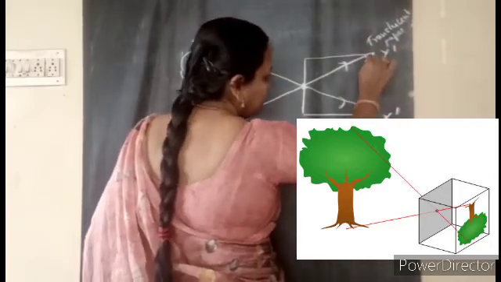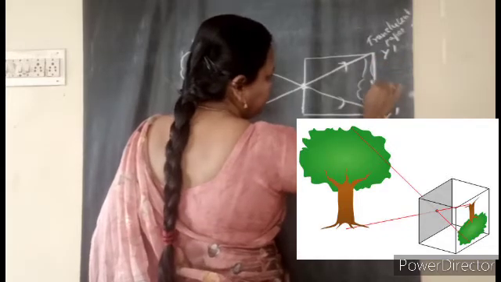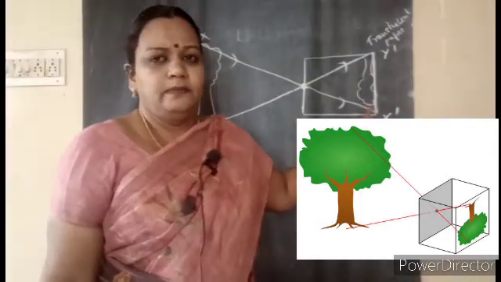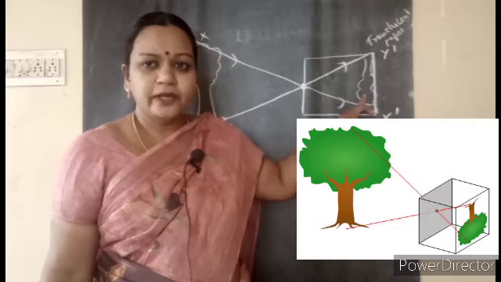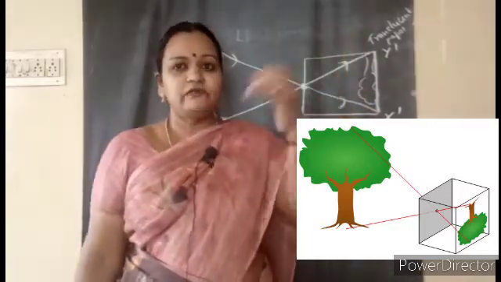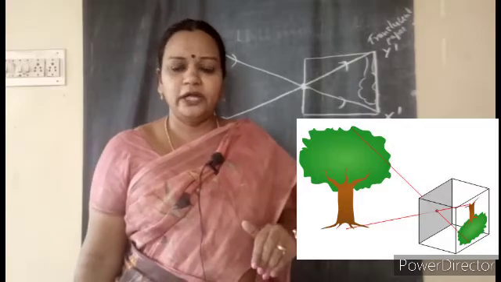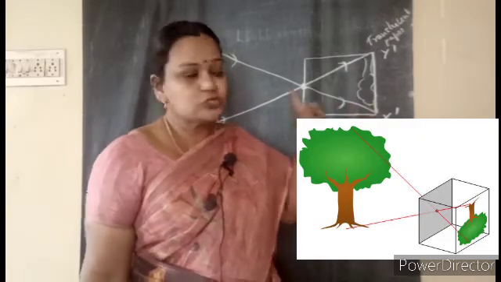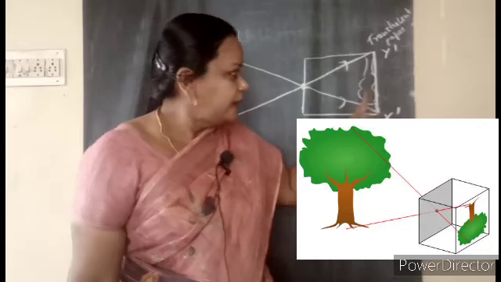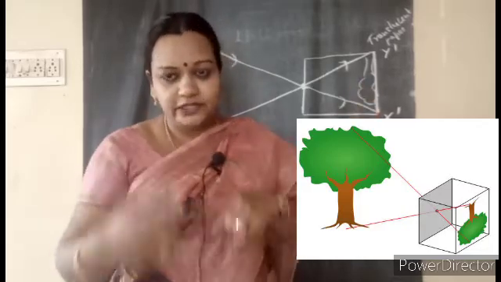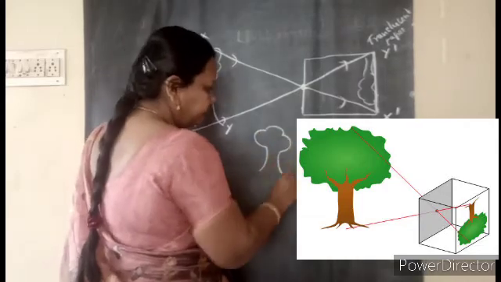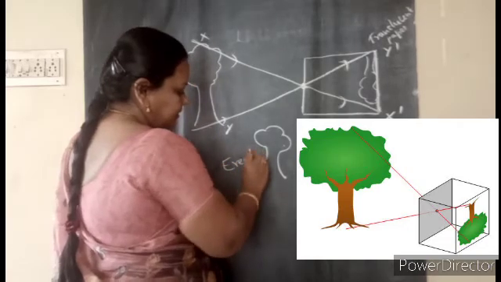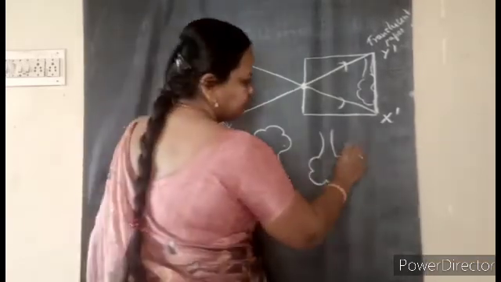So now on this sheet of paper, you will be able to see the tree. It is not a shadow, it is not going to be black in color. You will be able to see the image. When you see yourself in the mirror, that day only we discussed, it is not your shadow, right? It is your image. So here also you will be able to see the image of the tree, a stationary object, and it will be inverted. Inverted means not straight. See, this is straight. This is inverted. So instead of straight, what do we say technically? It is erect. This is inverted.